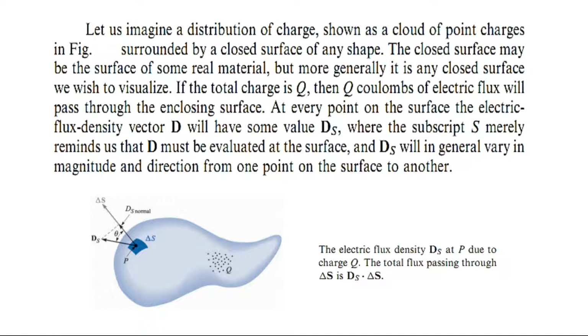At every point on the surface, the electric flux density vector D will have some value D_s, where the subscript s merely reminds us that D must be evaluated at the surface, and D_s will in general vary in magnitude and direction from one point on the surface to another.